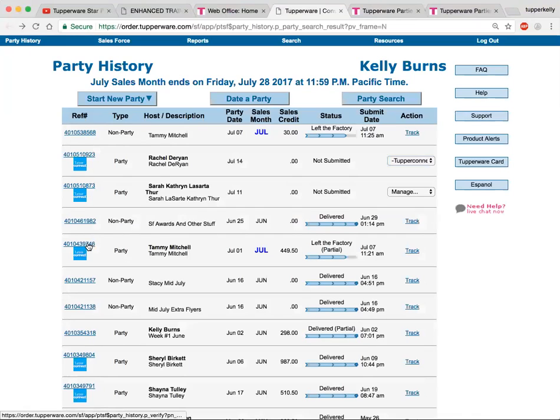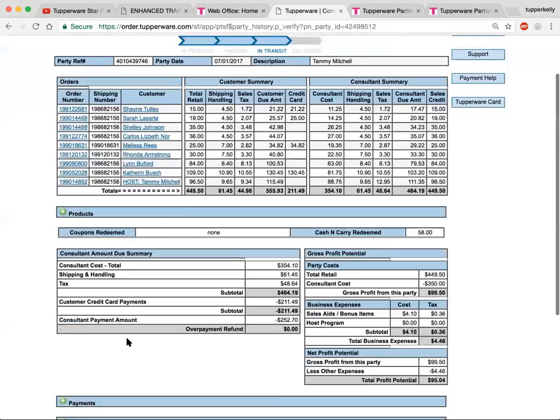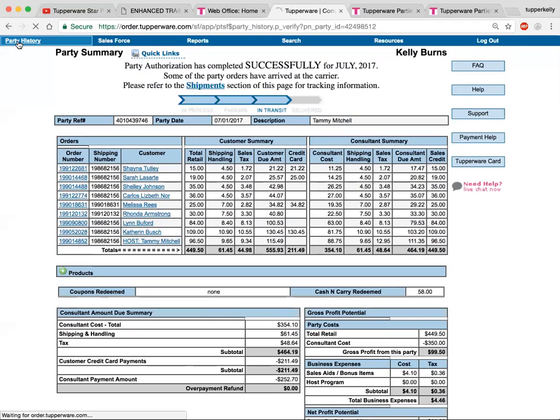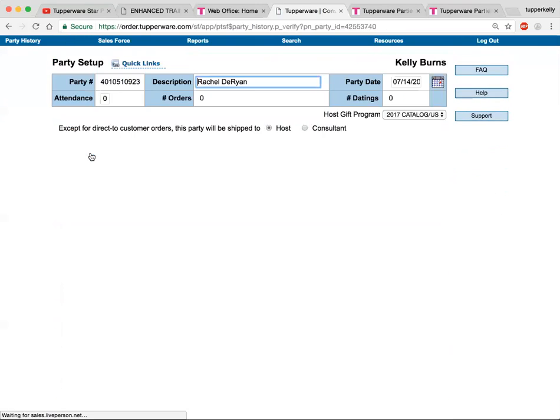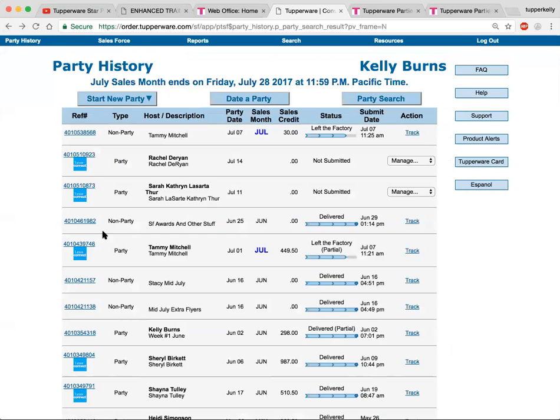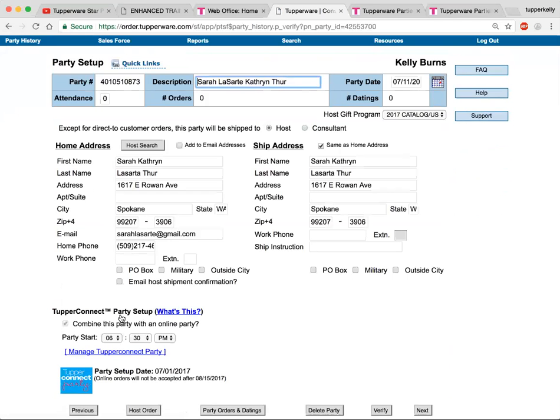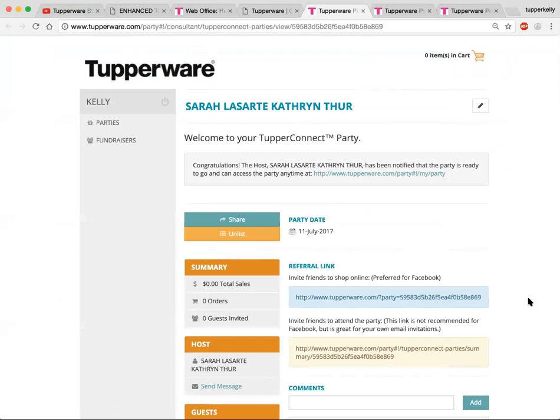Let's go to Tammy Mitchell's, because her party's already left the factory. Let's see if that Tupper Connect link, no, it won't work. All right, you guys, usually what happens depends on what browser you're using. You should be able to just go to that Tupper Connect link and it will pop up with a link, there it is, thank you. For some reason, Rachel's party is slow.